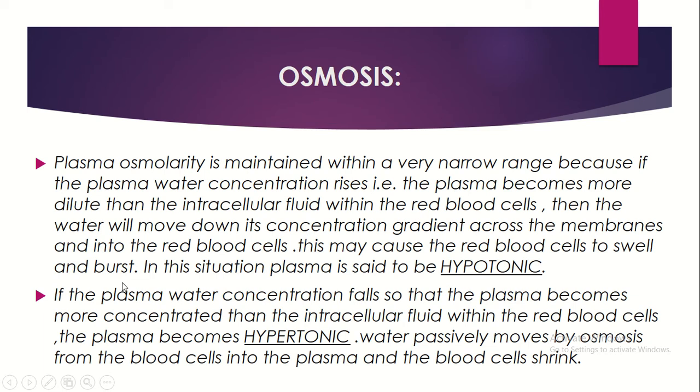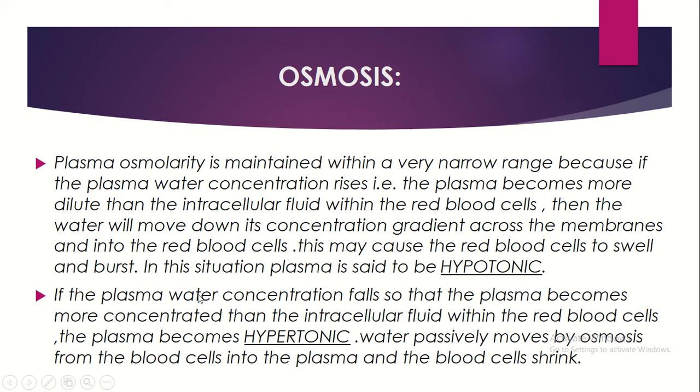More than that causes the red blood cell to swell and burst. In this situation, the plasma is said to be what solution? Hypotonic solution. When the water concentration is more, it is said to be a hypotonic solution.